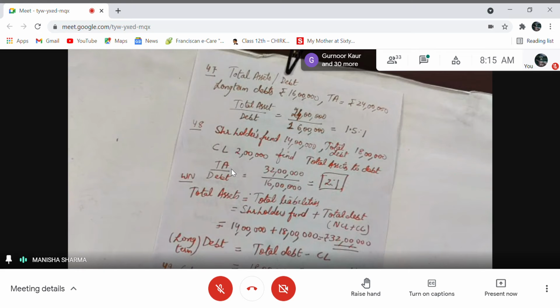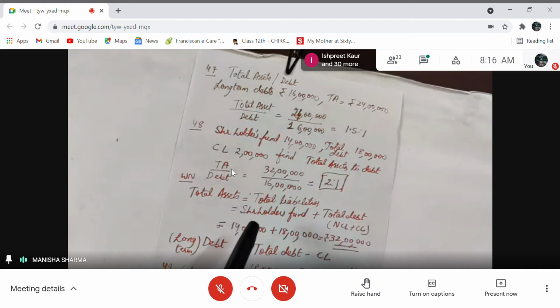Because I've told you many times, asset side is equal to liability side. Shareholders fund plus non-current liability plus current liability is equal to the total of non-current assets and current assets, right? So if assets are missing but liabilities are there in the sum, total assets is equal to total liabilities. Apply this concept.